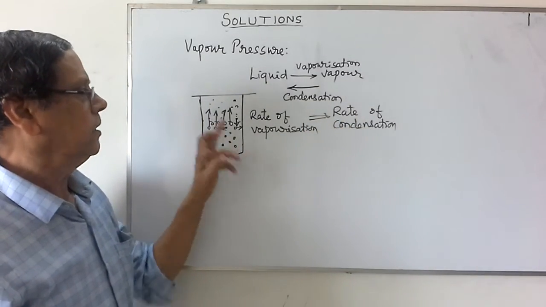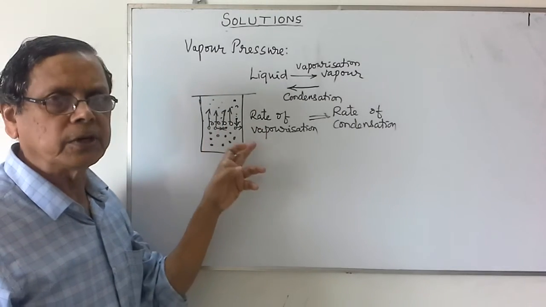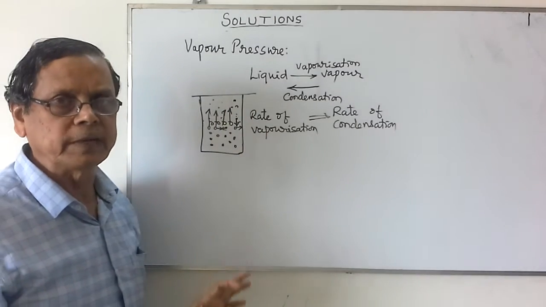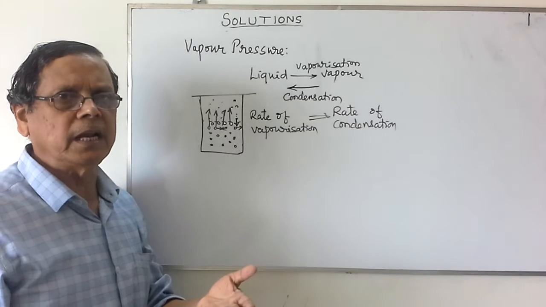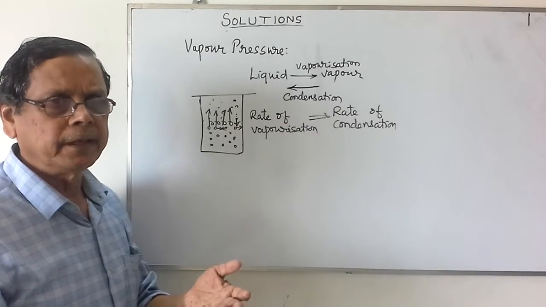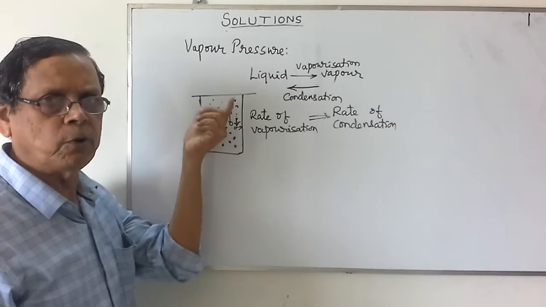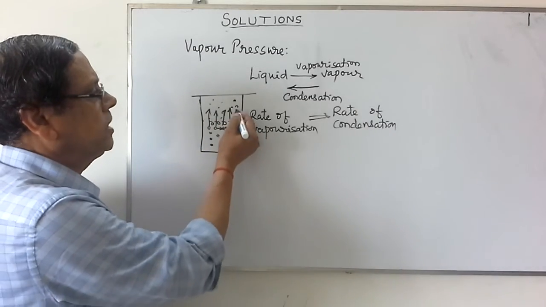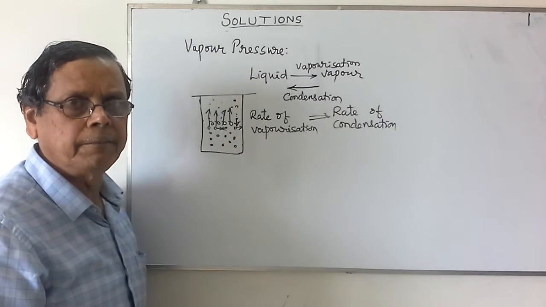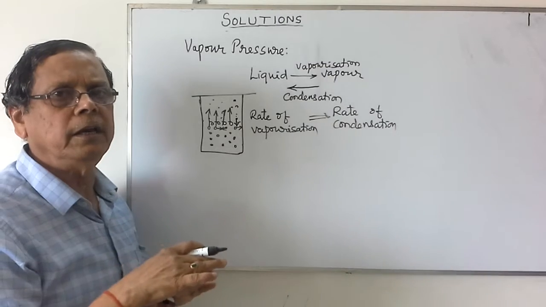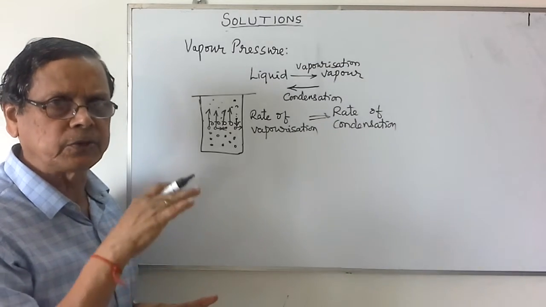The condition is we should consider the liquid in the closed vessel. If the liquid is placed in an open vessel, then the molecules in the vapor phase will escape. So we should not allow the molecules in the vapor phase to escape.